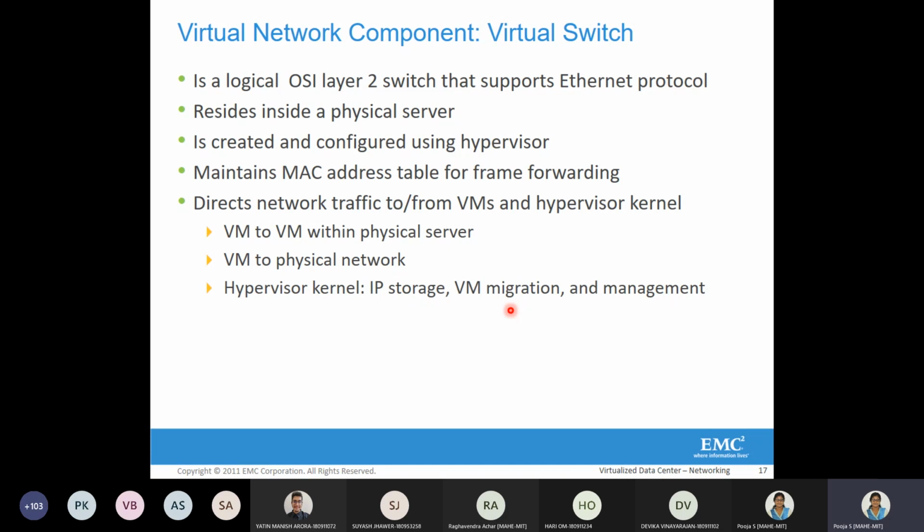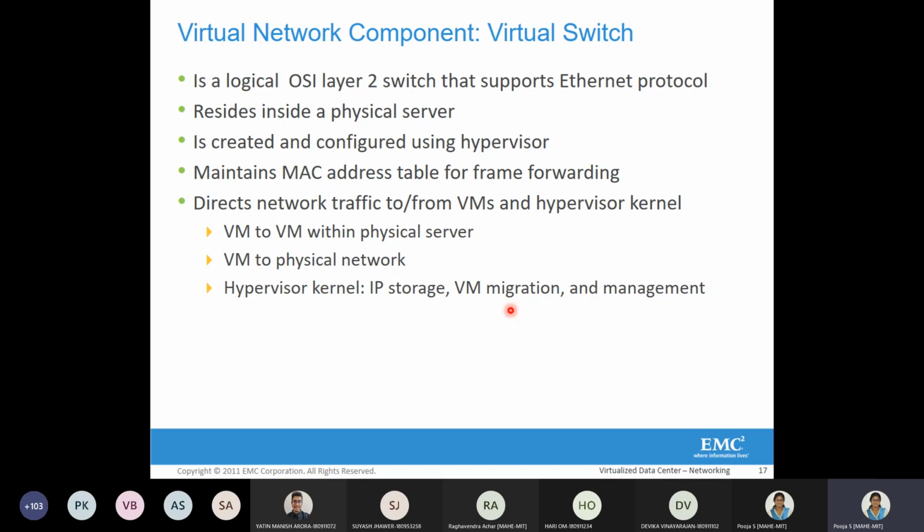That MAC address table is used for frame forwarding. This MAC address table basically consists of the MAC address and the virtual switch port it is connected to. So what is this virtual switch port? We'll see in the following slides. Virtual switch port means that in a virtual switch there will be multiple ports.